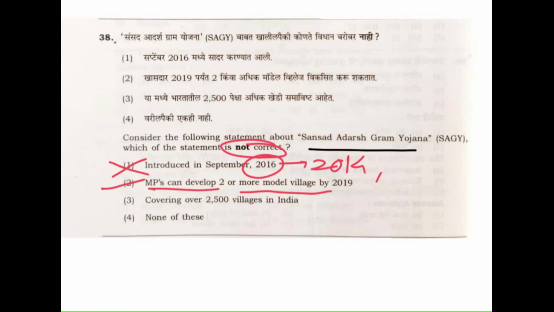Covering over 2500 villages in India, we did not find any source stating this. But we will consider this here, because statement 1 is absolutely wrong. You can check Wikipedia for the same. You can rectify from there. We have found the solutions from very authentic sources itself. There is no need to check, but you can rectify that. So the right answer must be option number 1.